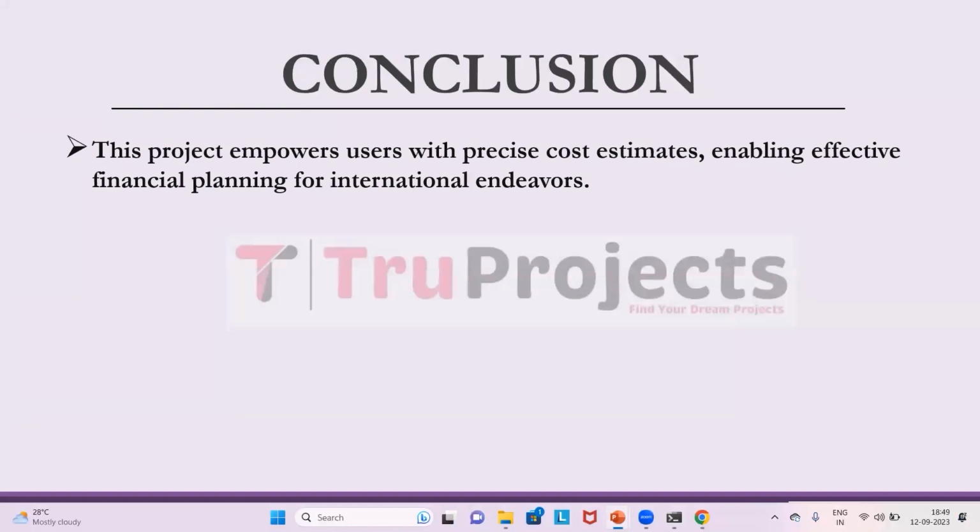The project has successfully created a sophisticated cost of living prediction system. Underpinned by advanced machine learning algorithms, its primary aim was to empower individuals and travelers to take charge of their financial planning when considering international ventures. By providing them with precise cost estimates based on their preferences and needs, it equips them with the essential information required for budgeting and decision making.